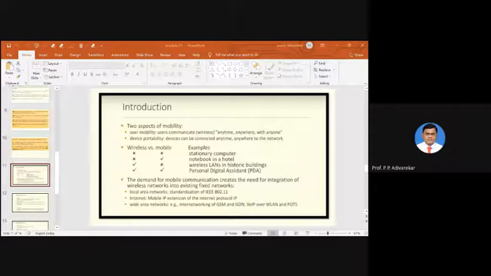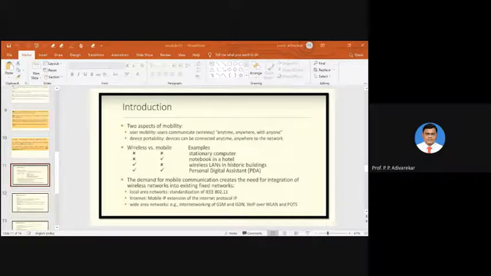Also if we talk about the PDA, that is personal digital assistant, like your tab or a mobile handset or iPad, you can say. Then we can take those devices anywhere, and at the same time we can communicate with the outside world wirelessly with these devices, which are wireless in nature and portable. So it falls under both categories, that is wireless as well as mobile.